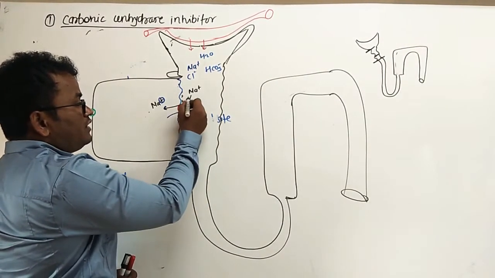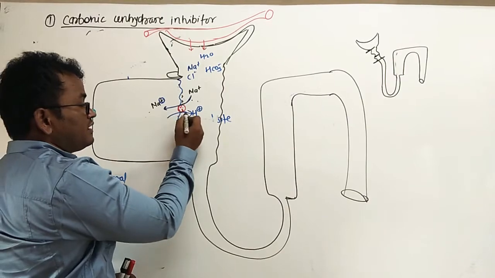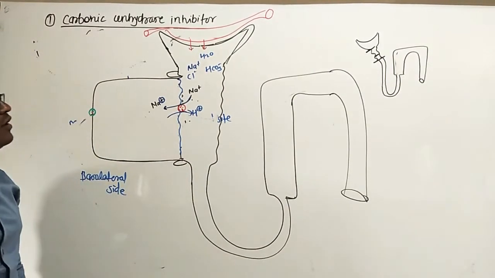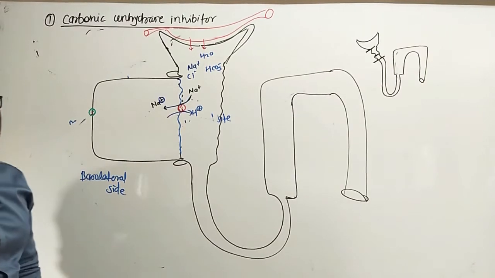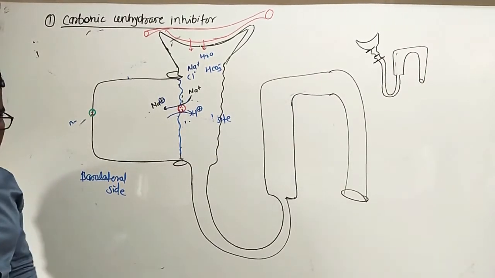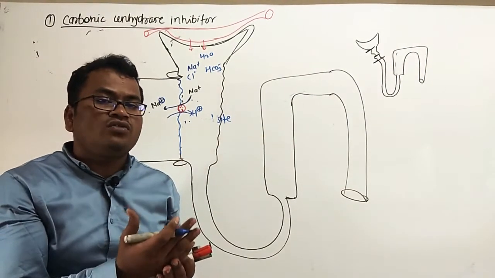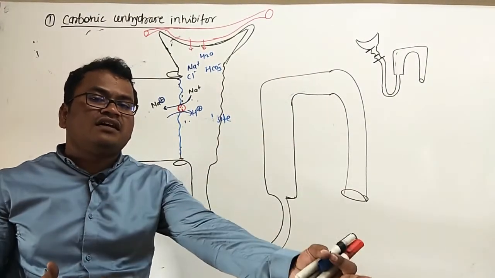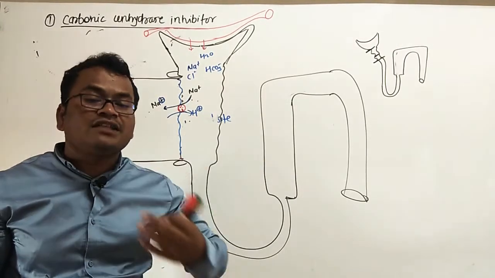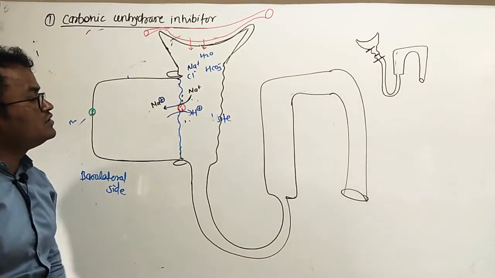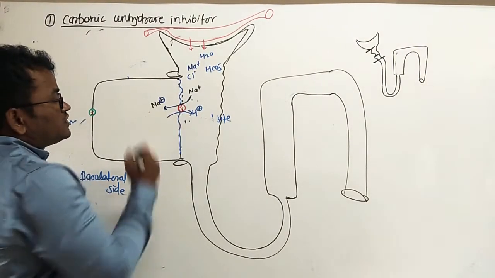Means one is going inside and the other is coming outside, in exchange. Okay, this is the function of this protein. It is called sodium hydrogen transport. That is antiport: giving one and taking the other, a counter-current mechanism. Okay, this is the antiport. So this is the first function.